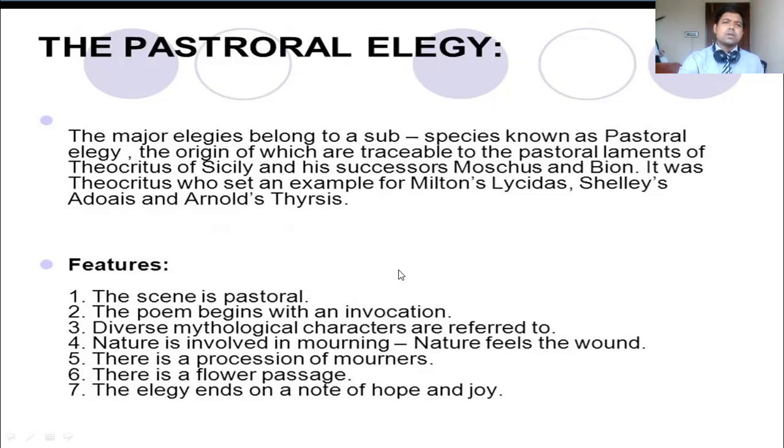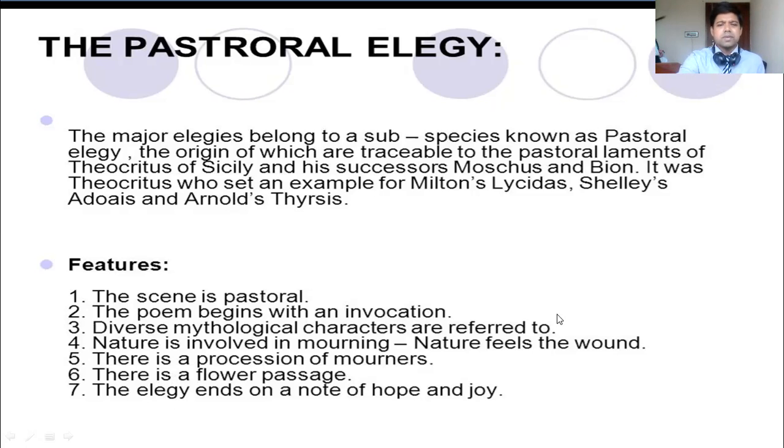So our Adonais is a pastoral elegy, because the setting is pastoral, and the poem begins with an invocation, a prayer to God or calling upon someone. Here you will find diverse mythological characters referred to, and we will discuss them. Nature is involved in mourning, so you will find those elements directly in this poem. Nature feels the wound: for the death of the nearest and dearest one of the writer, nature also feels unhappy or sad.